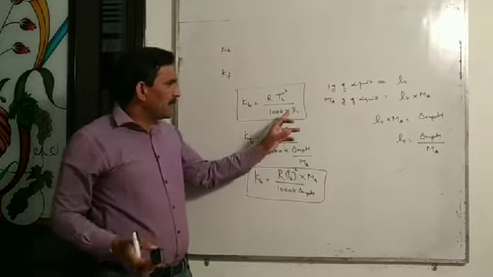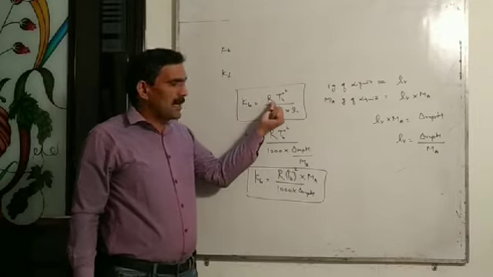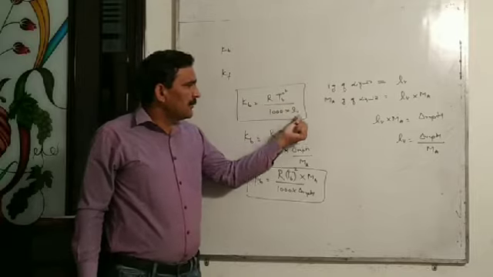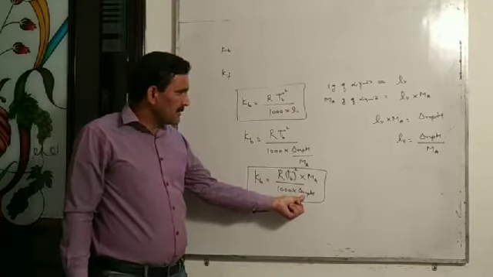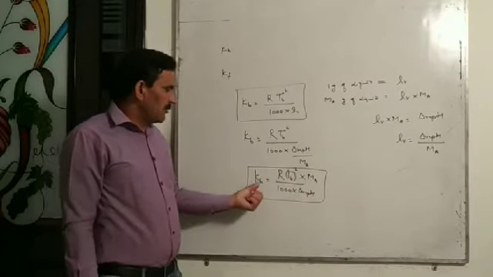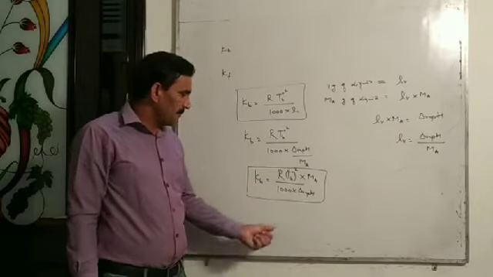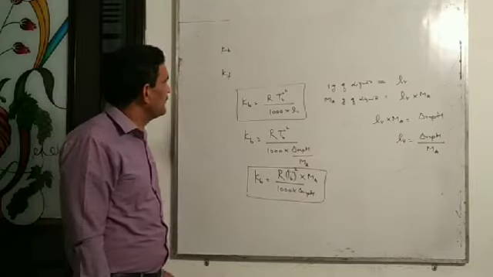If latent heat of vaporization of liquid is given, we will use the formula Kb equal to R TB naught square by 1000 into LV. And if enthalpy of vaporization is given instead of latent heat of vaporization, we will write Kb equal to R TB naught square into Ma divided by 1000 into enthalpy of vaporization.